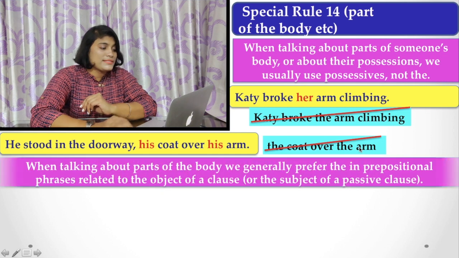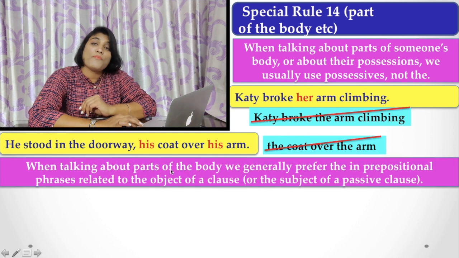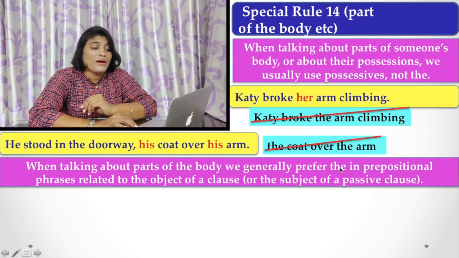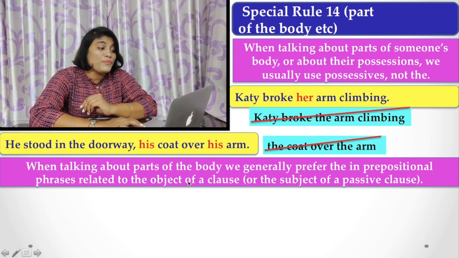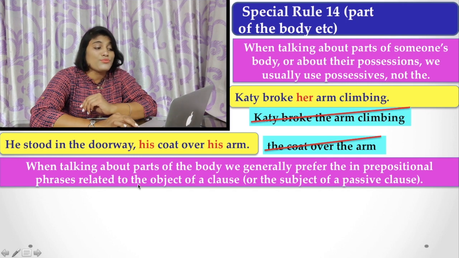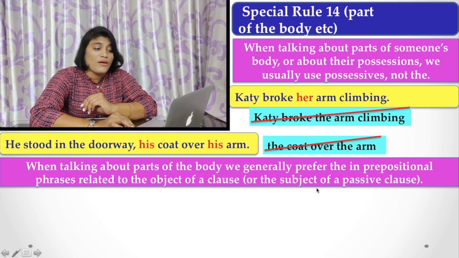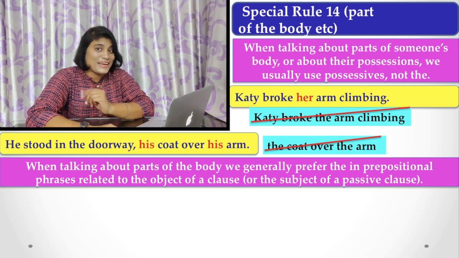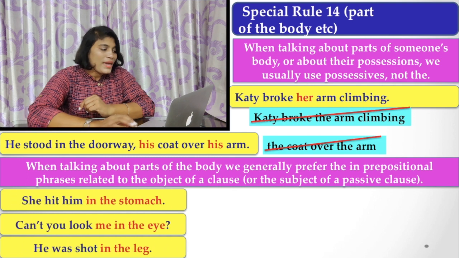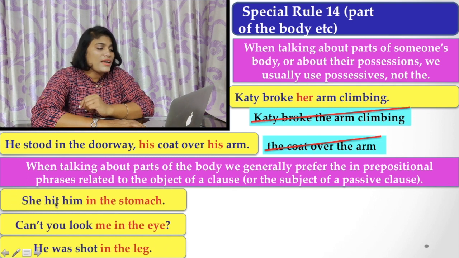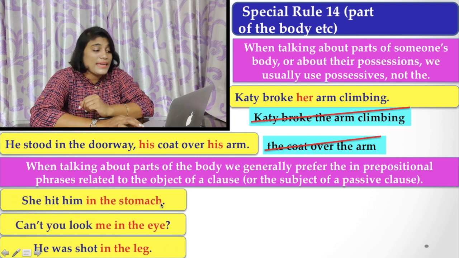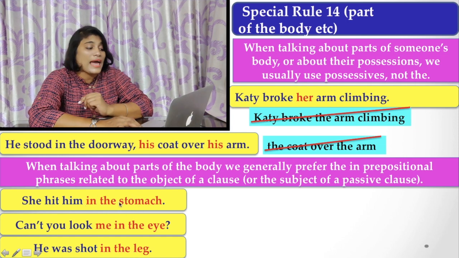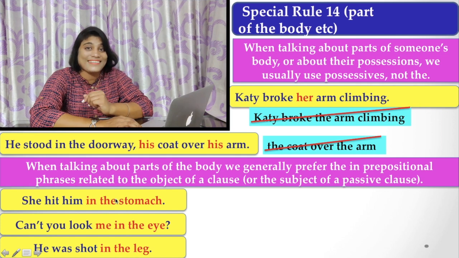Similarly, here are more examples. When talking about parts of the body, we generally prefer the in prepositional phrases related to the object of a clause or the subject of a passive clause. Let's see the example, then I will explain more. Here, she hit him in the stomach. Here, in the prepositional phrase, between the preposition and the noun, you have to use the article the.